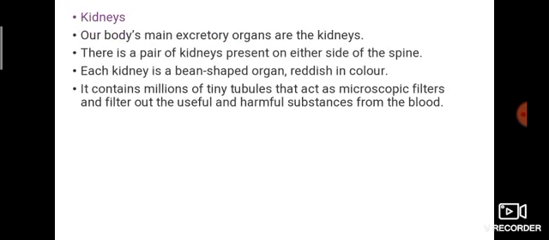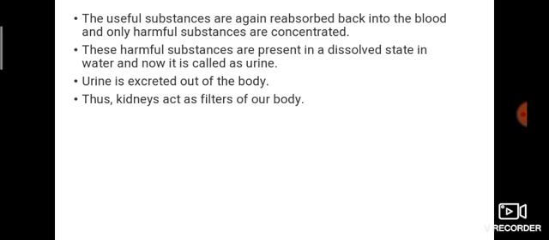How does the kidney function? What is the function of the kidney? Our body's main excretory organ is the kidney. There is a pair of kidneys present on either side of the spine. Each kidney is a bean-shaped organ, reddish in color. It contains millions of tiny tubules that act as microscopic filters and filter out the useful and harmful substances from the blood.